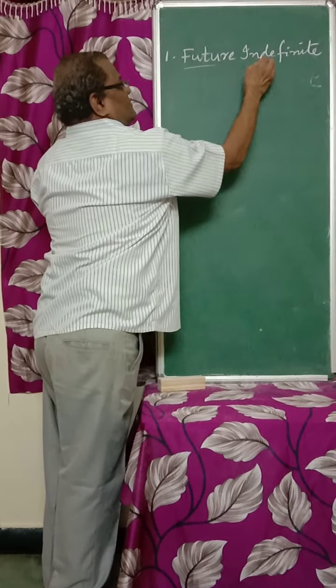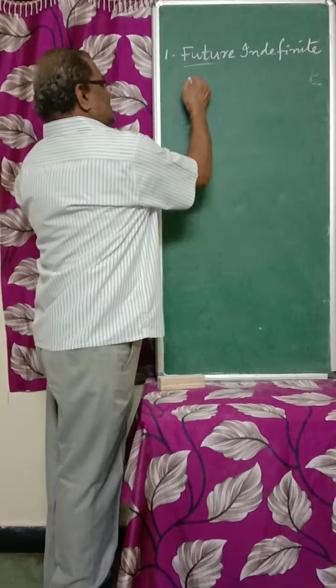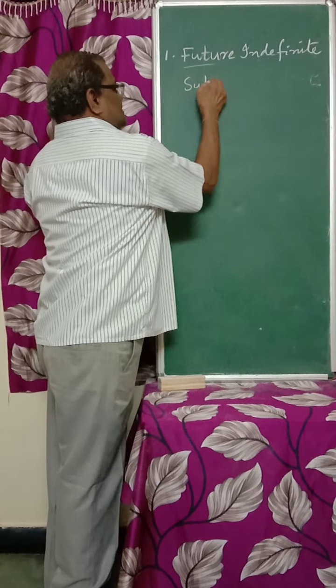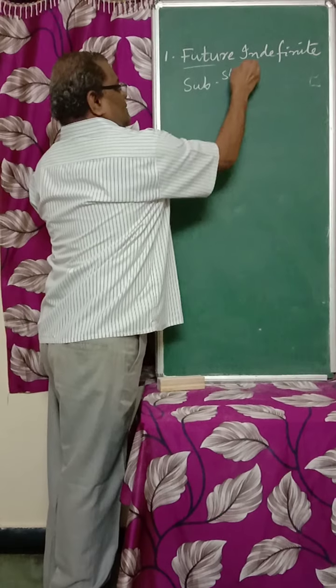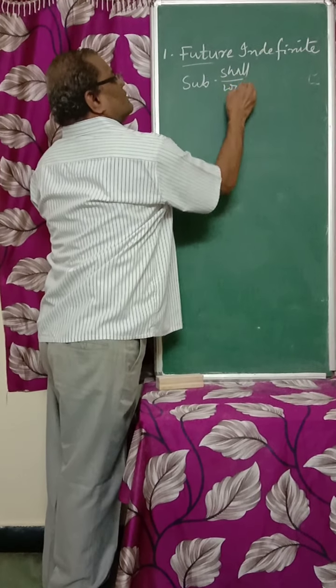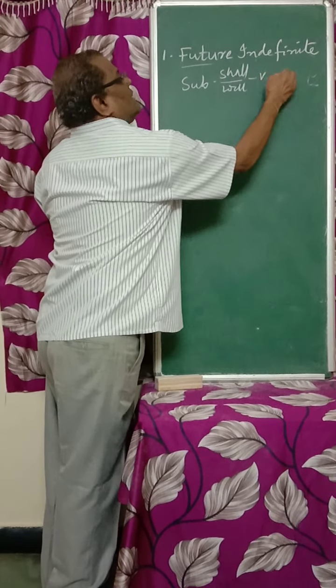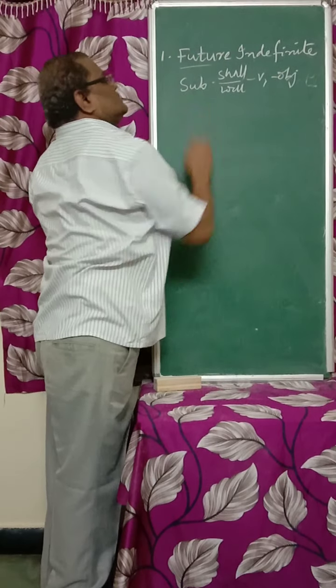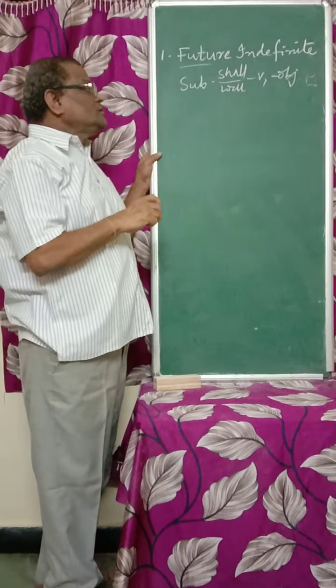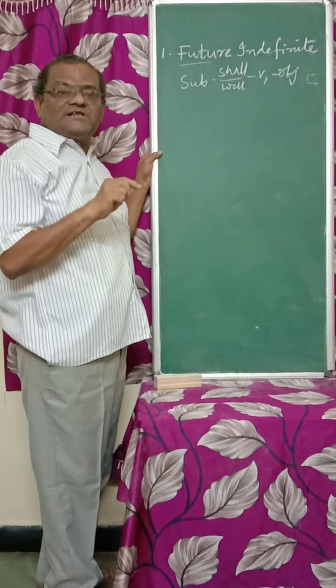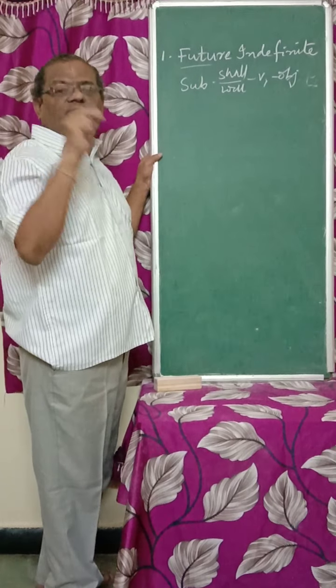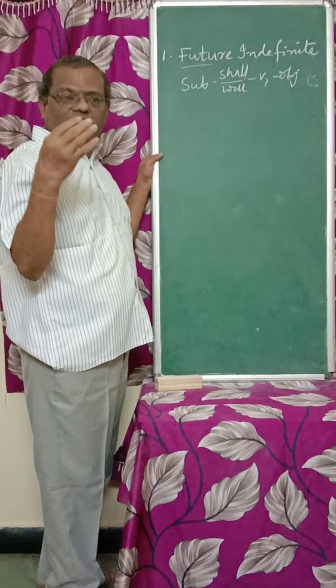For this we use future indefinite. What is the structure of future indefinite? Subject, shall, will, V1 and object. When do we use this? We use this for the actions which we expect to do after a few hours or days or weeks.